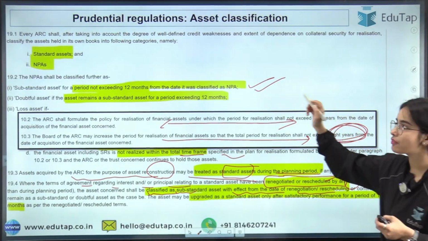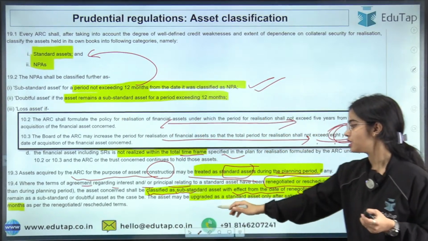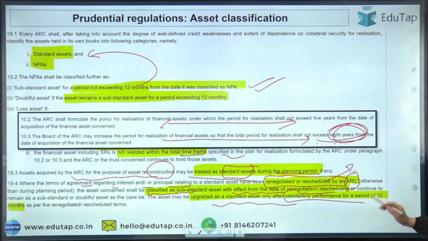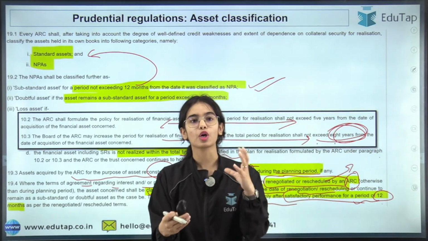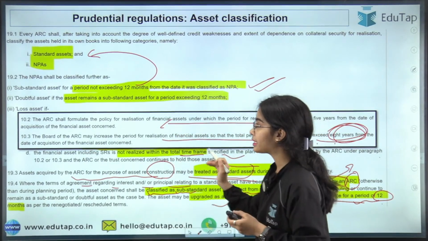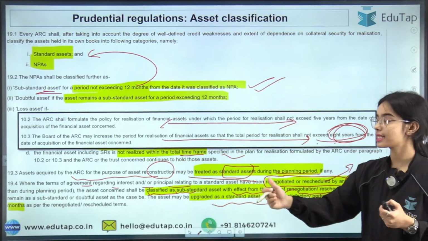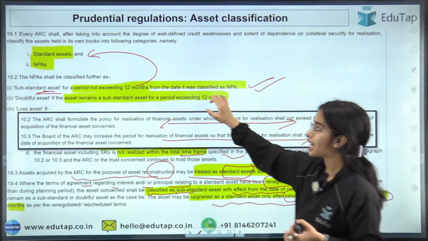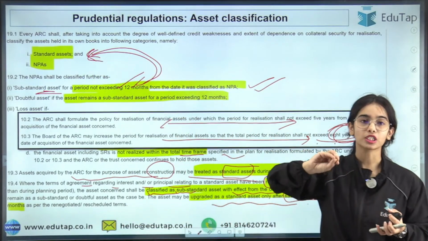The upgrade of a substandard asset to a standard asset can happen when there is satisfactory performance of this substandard asset for a period of 12 months. So when there is renegotiation or rescheduling of the financial asset, it will be considered a substandard asset from the time of the renegotiation and rescheduling, and the substandard asset will become a standard asset if it has performed well for 12 months.